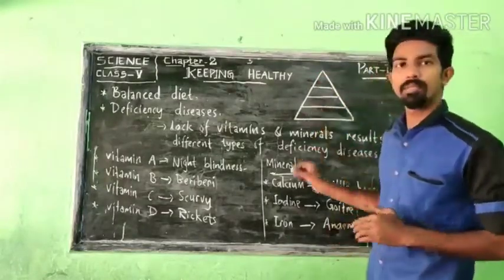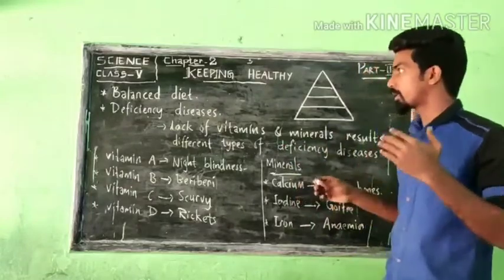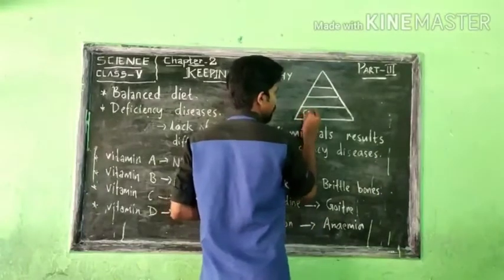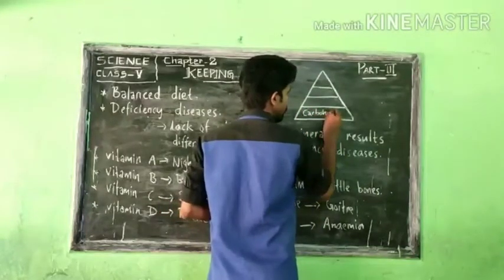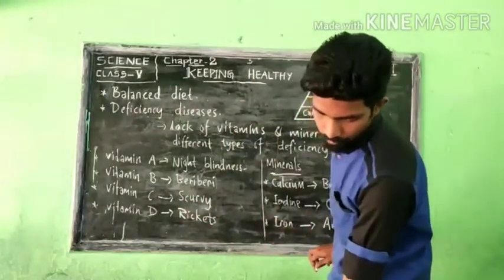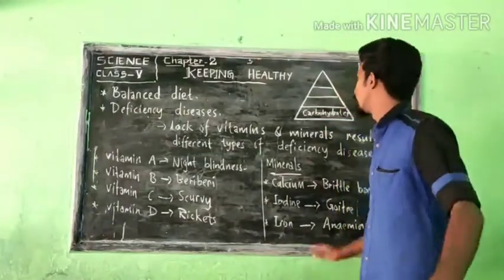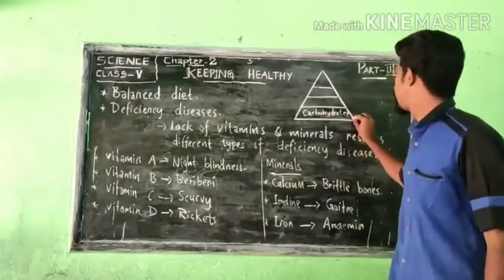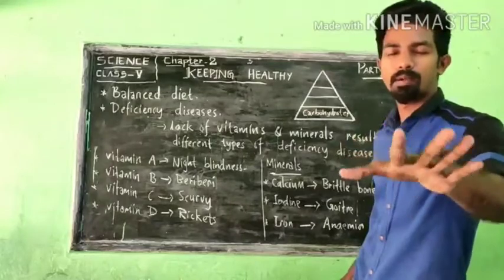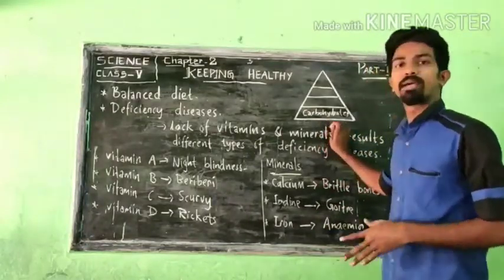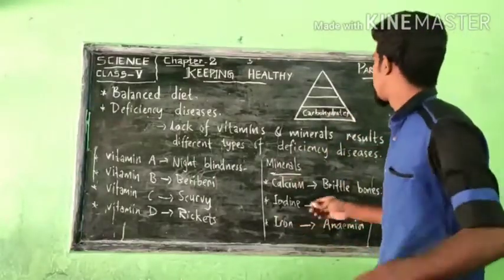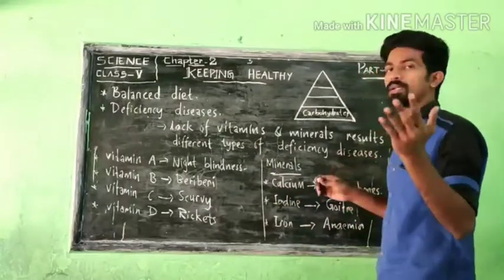The food which we eat in more amount, our body must get more nutrients from it. That is the first one, carbohydrates. We must take food which contains carbohydrates in more amount. That is why we take rice, dal, then wheat, atta, or some flour. Those are rich in carbohydrates. That is the food we must include more of in our food pattern.